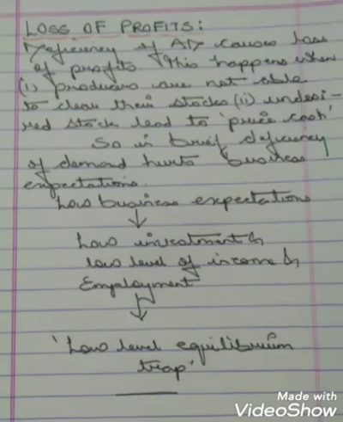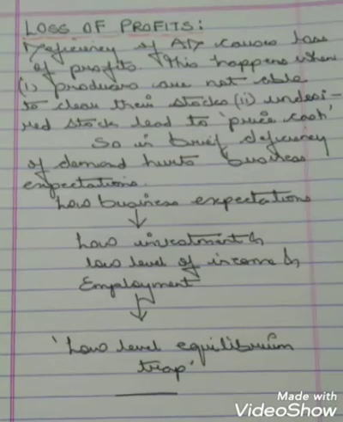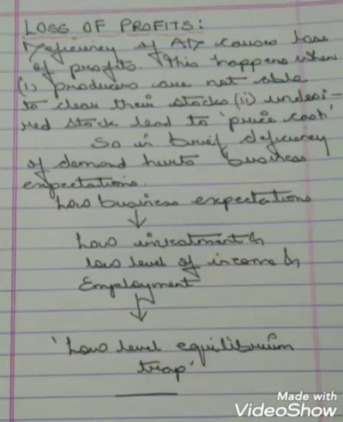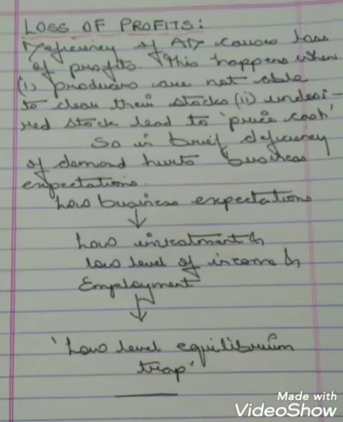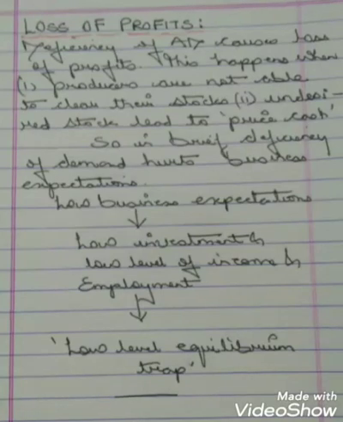Over here, low business expectation leads to low investment. If a producer feels that in future the business is not going to flourish, that will lead him to invest low, and the low investment will lead to a low level of income and employment. That means the producer will not earn a good amount of income. At the same time, more employment will not be generated.